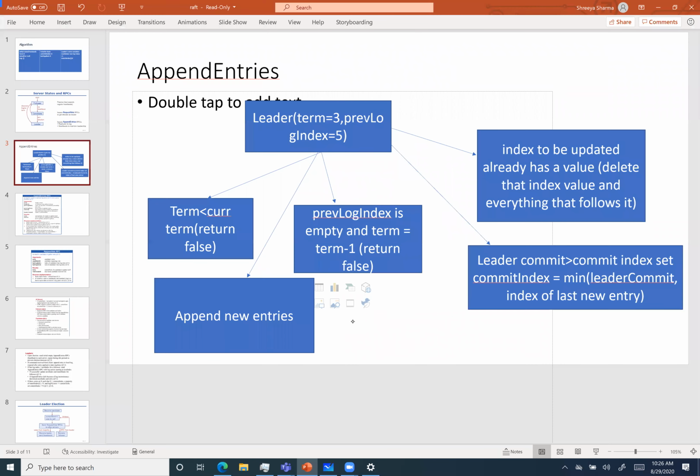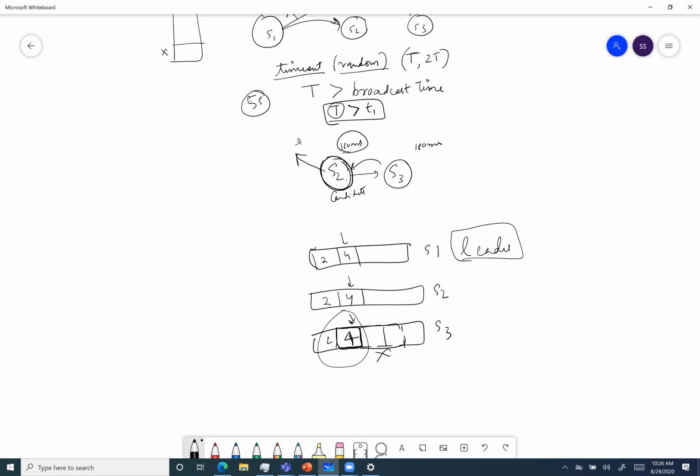Are we not using the data there and removing logs? Yeah, so for example, the state of S3 was 2, 3, 3, 3, something like this, and the leader asked me to put a value here, 4. So what I'll do is I'll remove this entire thing and just put 4 here. If it is 3, 3, 3 it is fine, but if it was like 3, 5, 6 and this writer has written up to 6, and now you are removing 2 values.